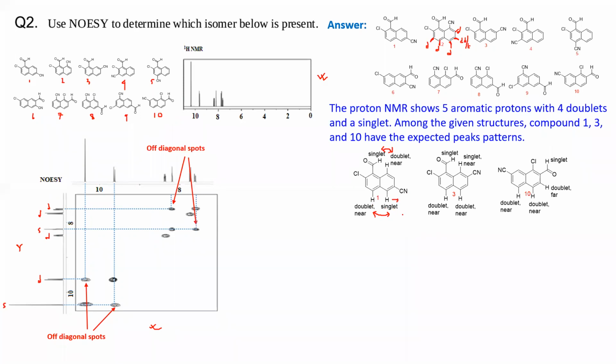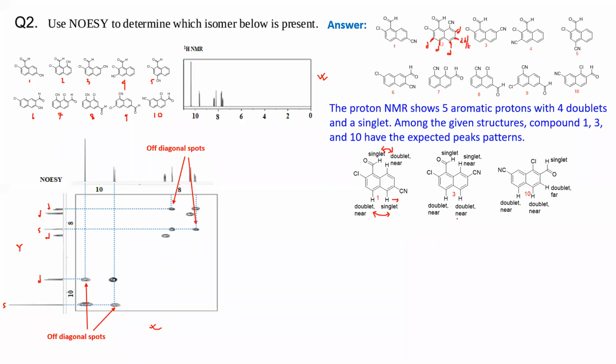Okay, so what we find here, an aromatic proton doublet is interacting with a singlet aldehyde proton in one case. In another case you have an aromatic proton singlet interacting with an aromatic proton doublet. Okay, so you have two NOESY, two separate peaks you will see in the off diagonal spots. So total off diagonal spots will be 4.